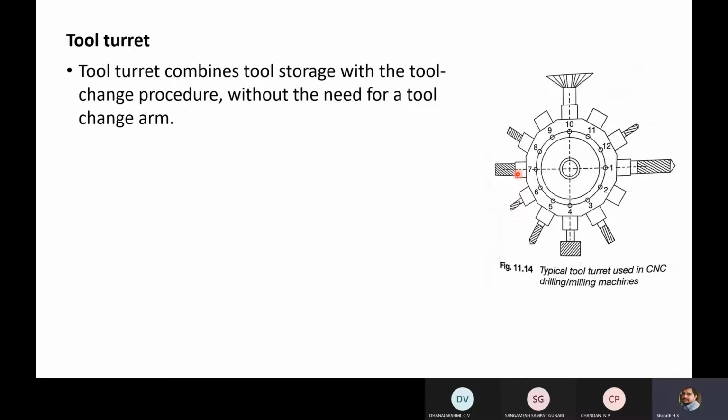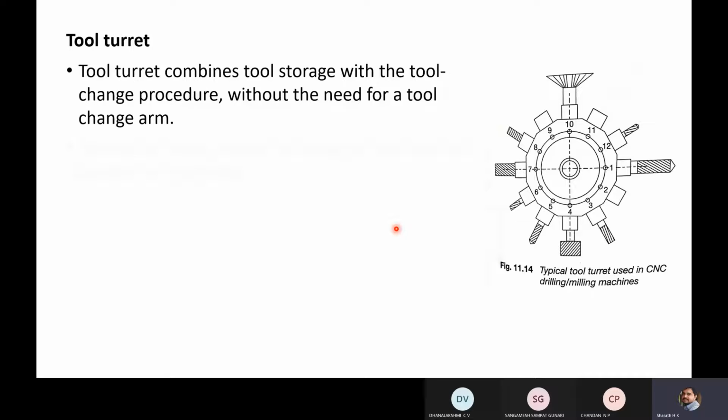Another thing is, if you want to change the tool, if you want to shift from tool number 1 to 2, you need not have a tool change arm, which is like a pick and place robot, which will pick the tool and place it. So you need not require an additional tool change arm. It is like a robotic arm. Here in the tool turret itself, you can have a mechanism where from the tool turret directly you can change the tool, without using the arm like mechanism.